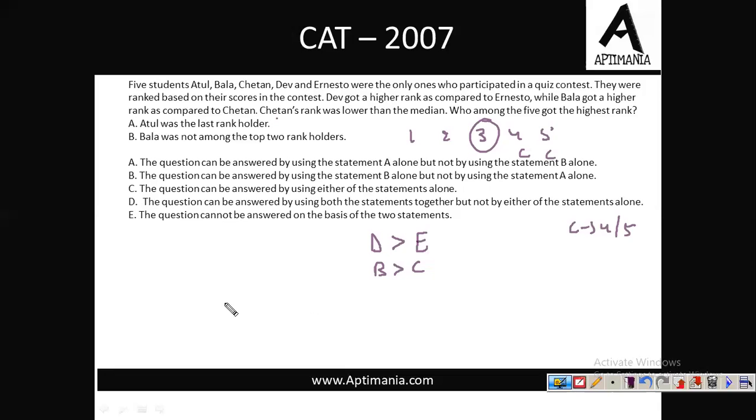Who among the 5 got the highest rank? Ranks 1, 2, 3, 4, 5. Let me make 2 cases for this. In the first case, I am assuming that C was in 4th place, and in the second case, I am assuming that C was in 5th place. This is 5th.